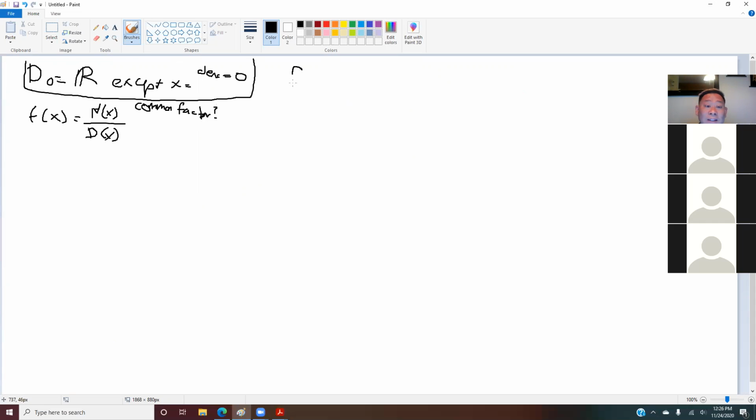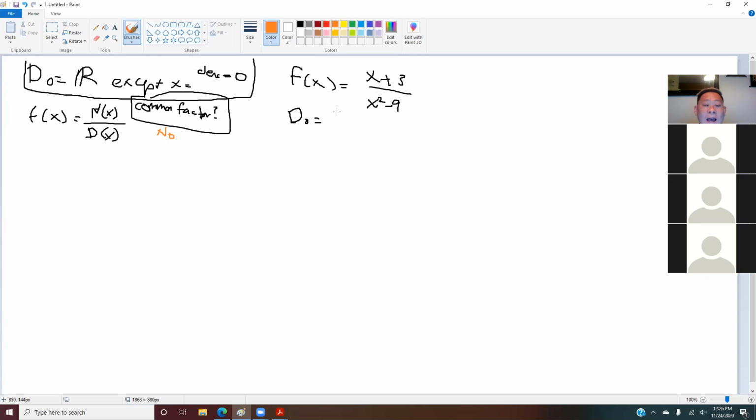So the example is the one that we just did: x plus 3 over x squared minus 9. Last time we found the vertical and the horizontal asymptote, right? Now we're talking about domain in this case. So my question to you is, do we need to find this common factor? Yes or no? No. Yep, the answer is no.